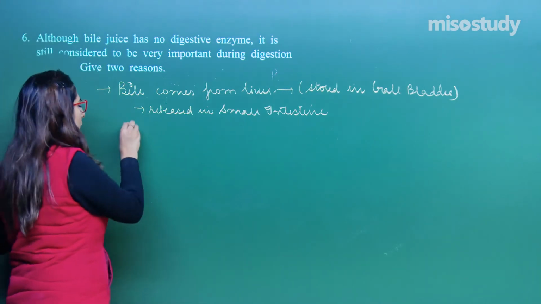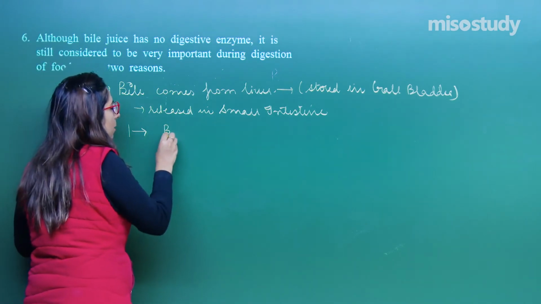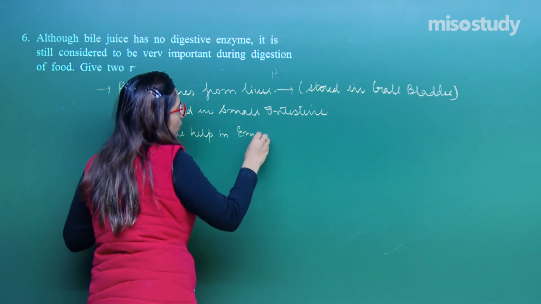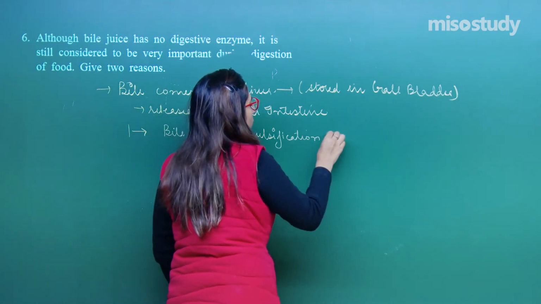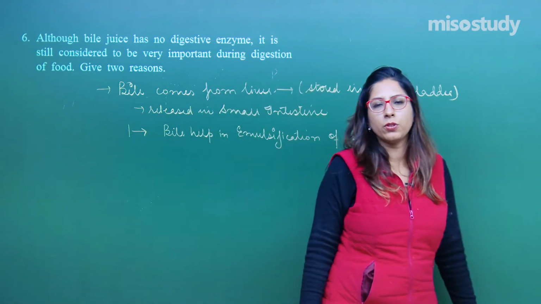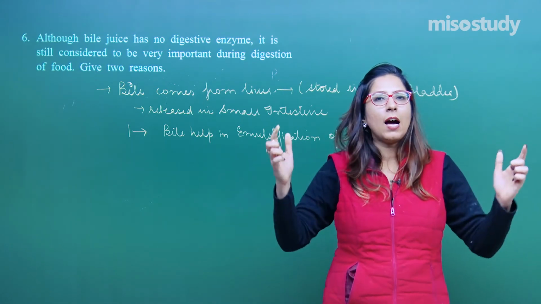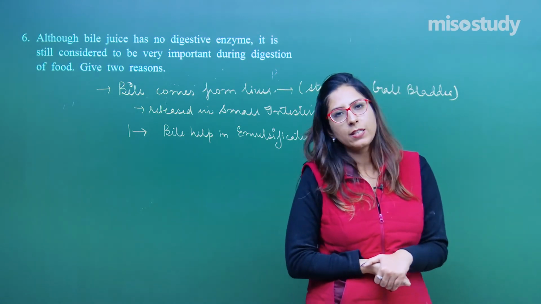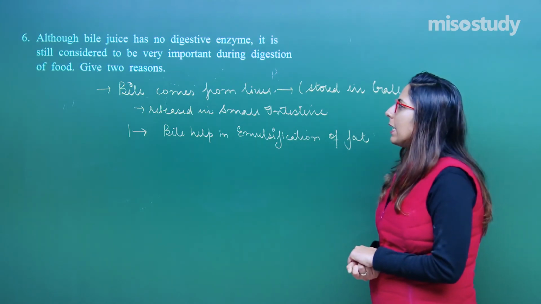The first function, as we have discussed n number of times, is that bile helps in emulsification of fat. Some of you students may have confusion regarding emulsification. I mean to say digestion of fat, where a larger fat droplet is converted into small droplets so that they can be easily digested. That is called emulsification of fat. This is one function that we know, but they are asking 2 questions.